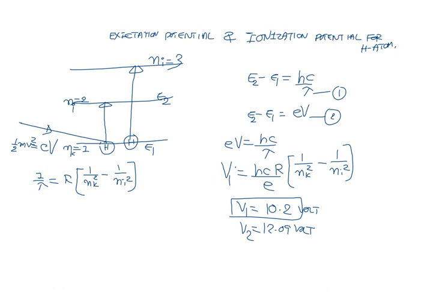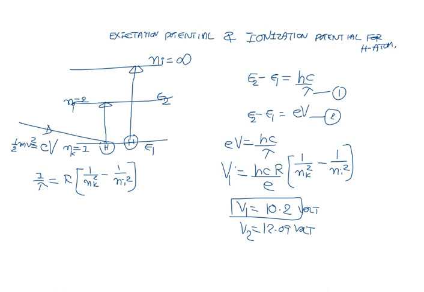Second question: what is the ionization potential for the hydrogen atom? You know very well, the ionization potential of the hydrogen atom means to excite the atom from N is equal to 1 to infinity. If you want to take the electron outside the atom, that is, excite the atom from 1 to infinity, the potential required is called the ionization potential.